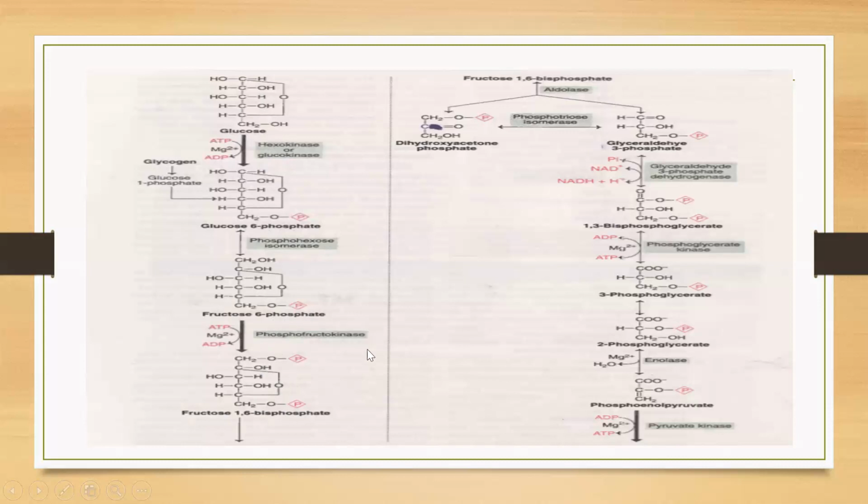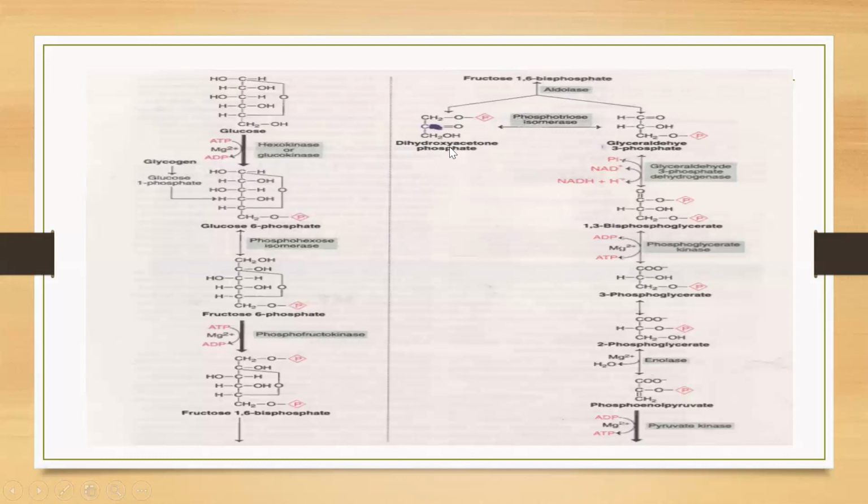Enzyme here required is the phosphofructokinase. So this is the first phase of the glycolysis, that is the energy investment phase. The 2 ATP molecules are utilized at this step. Now the second phase is the splitting phase. As I told you already, splitting means the 6 carbon atom compound splits into the 2 3-carbon atom compounds. So here the fructose 1,6-biphosphate is a 6 carbon atom compound, and it splits into the 3 carbon atom